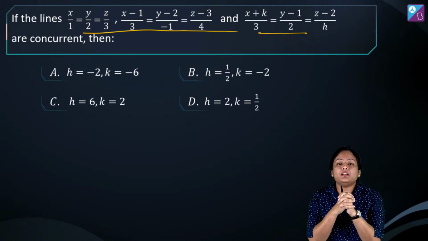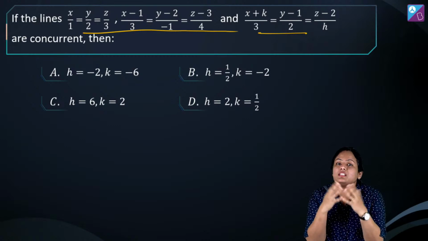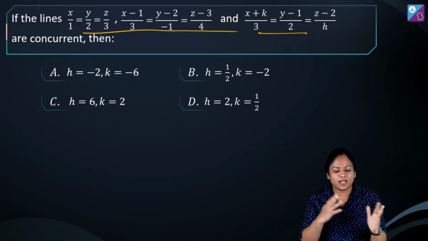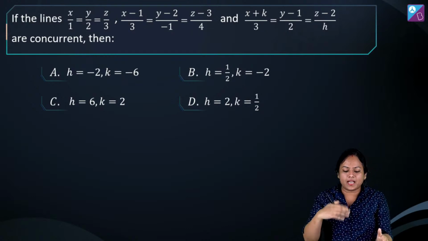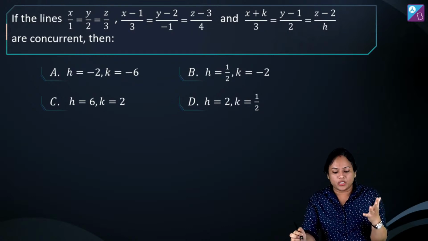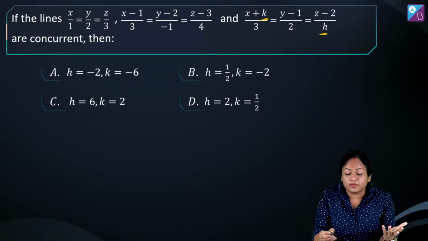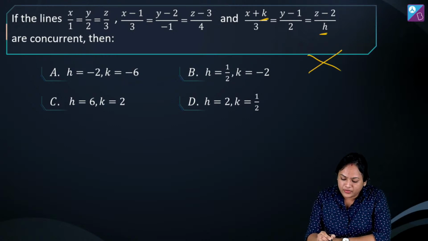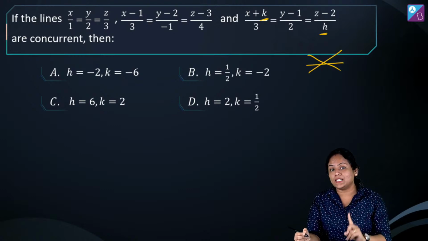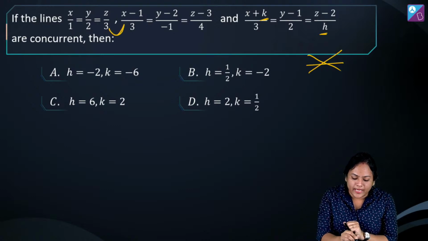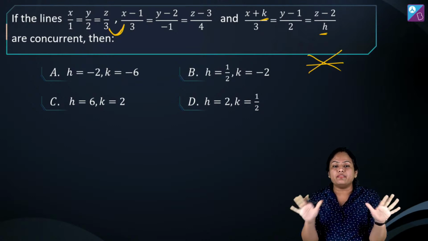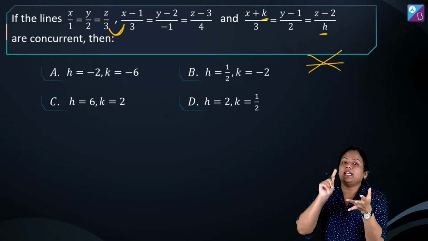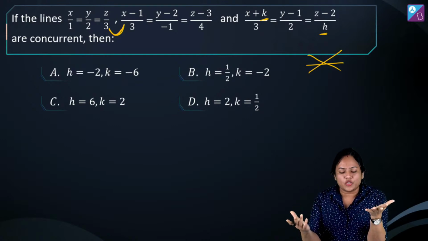ऑलराइट, तो यहाँ पर अब आगे बढ़ते हैं, फटाफट से सवाल सॉल्व करो यार साथ में, then only you will get a feel कि ओके समझ में आ रहा है. Here 3 lines are given and they have asked that find the condition on h and k, or let's say find the values of h and k if the lines are concurrent. That means all these 3 lines will pass through one single point. Now ये दोनों lines में सब कुछ पता है, I know everything. Alright, सब कुछ पॉइंट पता है, डायरेक्शन कोसाइंस पता, डायरेक्शन रेशियोज पता है.